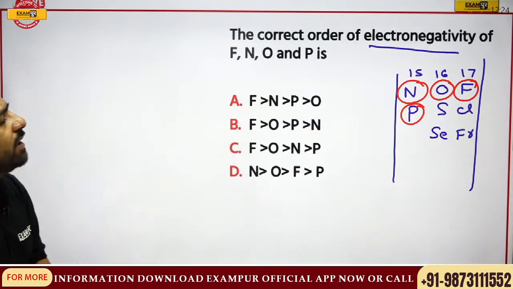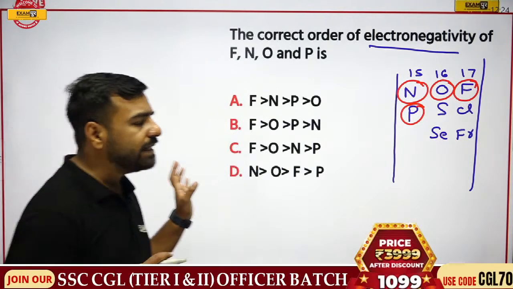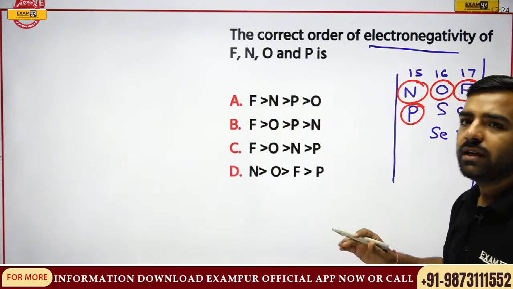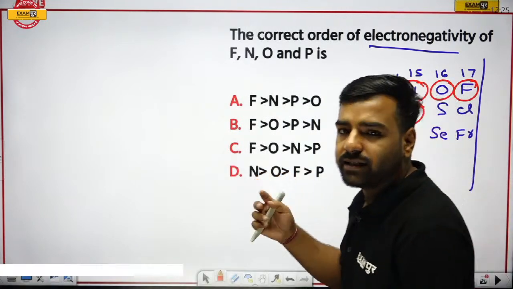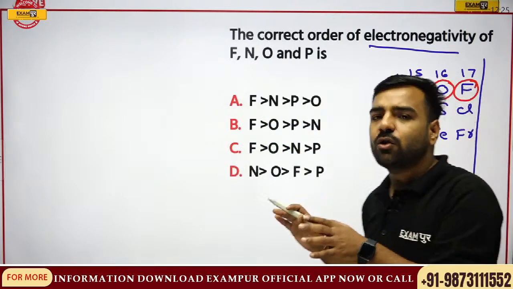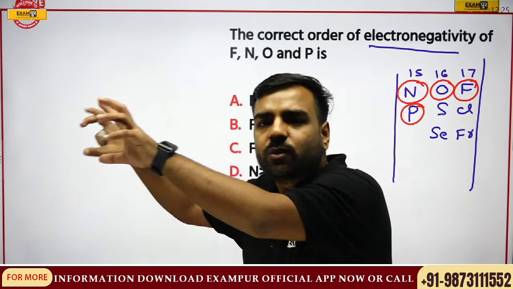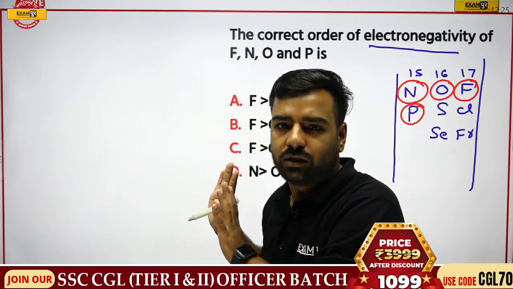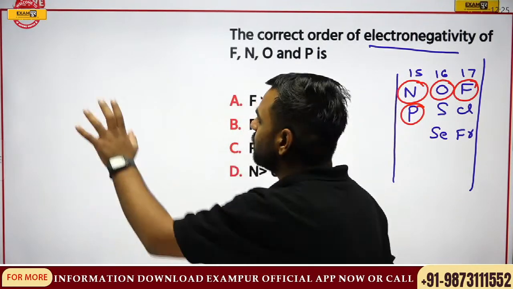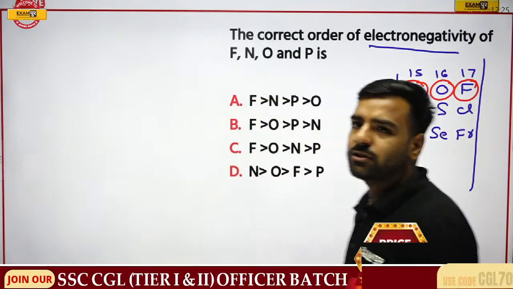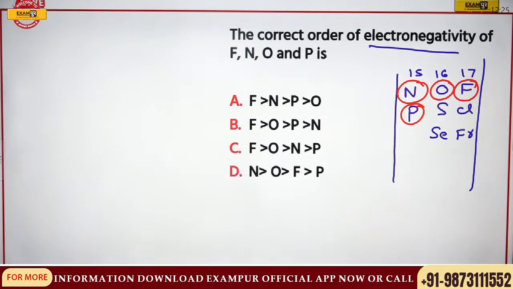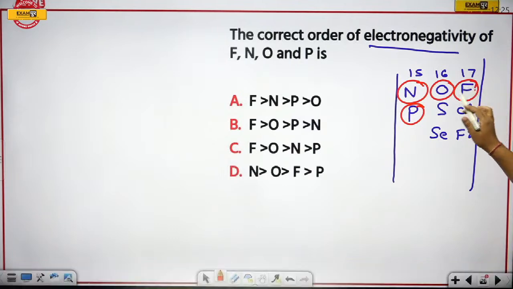Now what is electronegativity? Please remember, when I'm moving from left to right, electronegativity actually increases. It's the tendency of taking the electrons. That is, we are talking about non-metallic character over here. Non-metals are the ones which gain electrons in order to complete their octet, or we can say they are into the bonding part. But if I talk about electronegativity, from left to right it increases. So just try to relate with these options. I have made it simple for you. So Madhana is with B, that is F, O, P, then N.